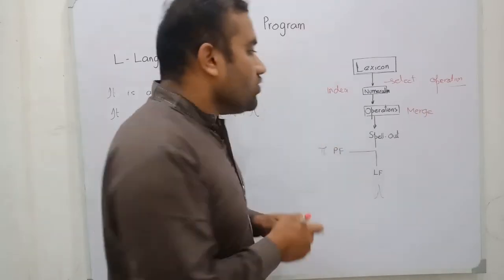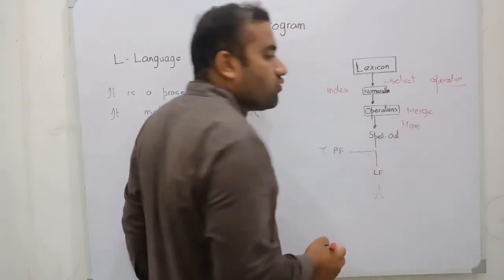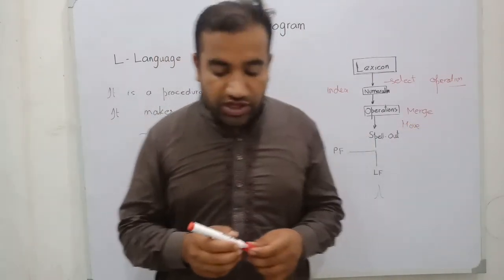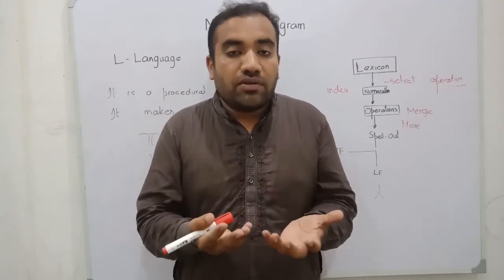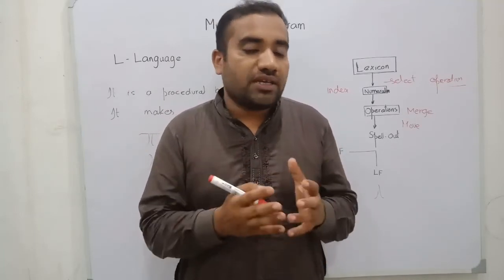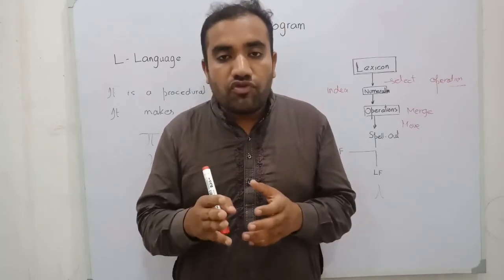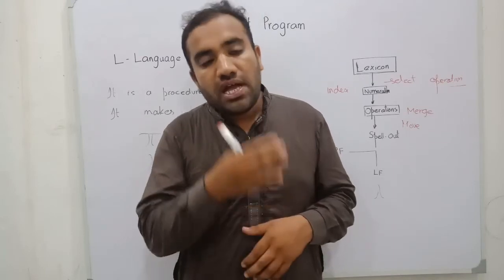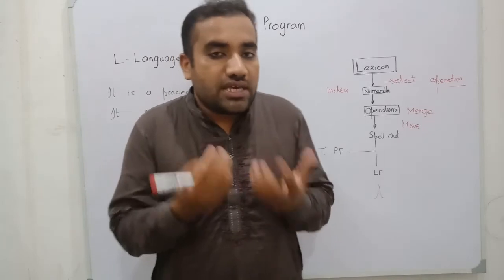And after that we have the move operation. The move operation is very important, because for the movement operation we have to check the case, and if we want to check the case we have to move some item from one place to another place. In this way we have to satisfy the case feature.